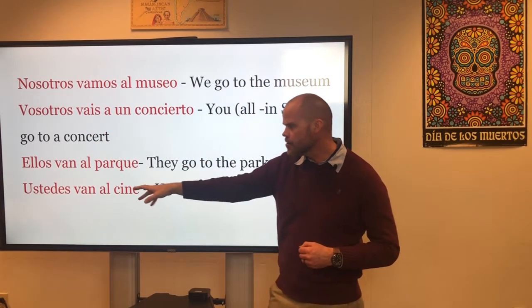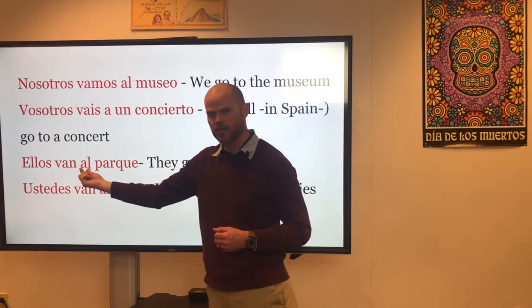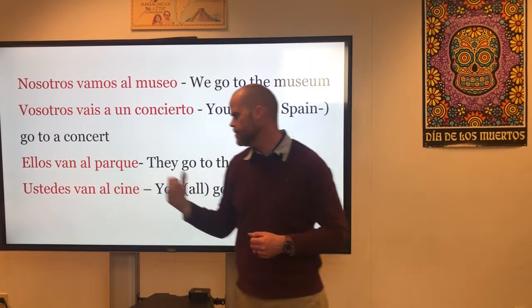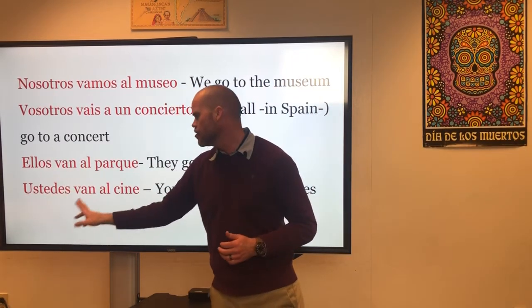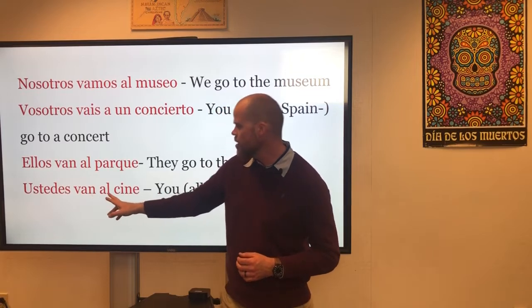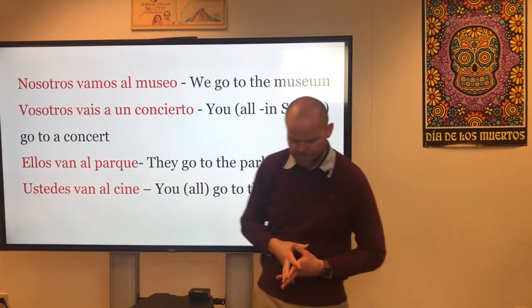Okay? Ellos van al parque. They go to the park. Again, we have that contraction of a and el here. Ellos van al parque. Okay. Ustedes van al cine would be you all go to the theater. Ustedes van al cine. You all go to the theater or the movies.